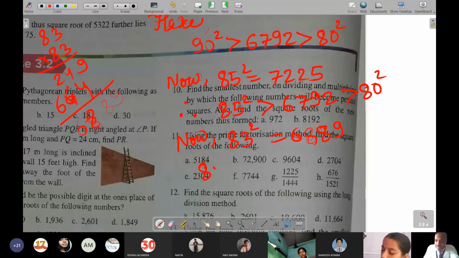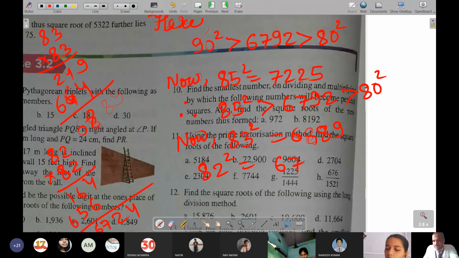82 square is equal to 82 into 82 you will be doing. So 2 2s are 4, 8 2s are 16, and 8 2s are 16, 8 8s are 64, and 6724. 6724, and 81 square now we will be taking.